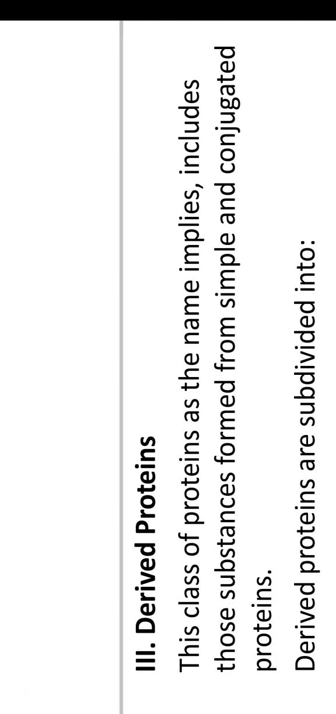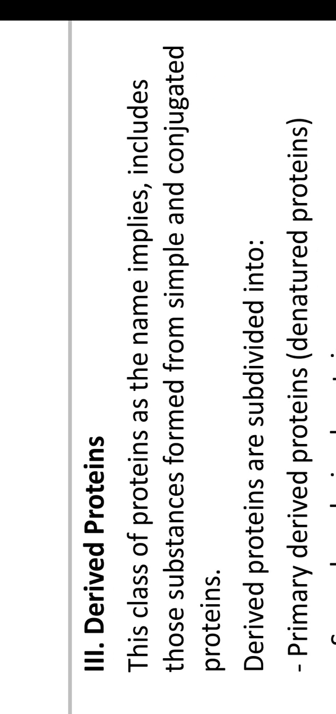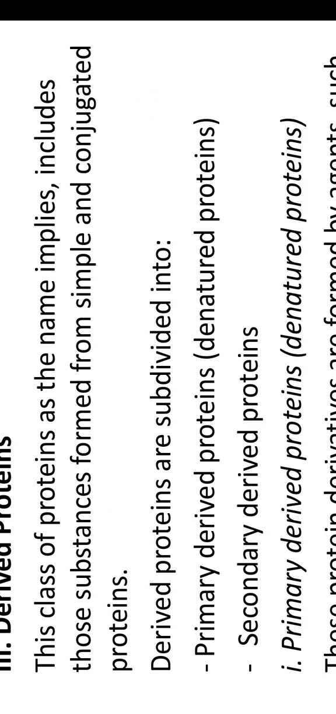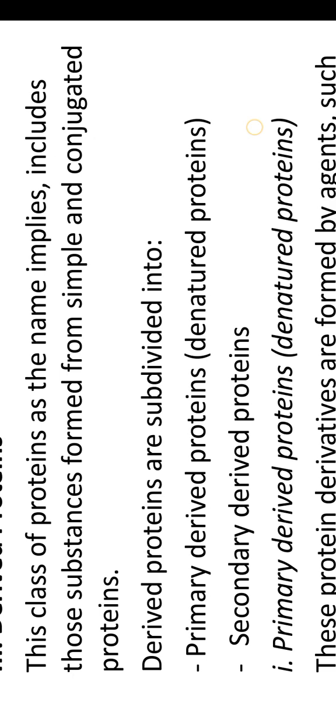Next, derived proteins. Derived proteins, also known as derivatives of protein, are hydrolytic products of proteins. This class includes those substances formed from simple and conjugated proteins, which means when hydrolysis or treatment with any other factors, the simple and conjugated proteins are degraded or converted into derived proteins or derivatives. There are two types: primary derived proteins and secondary derived proteins.